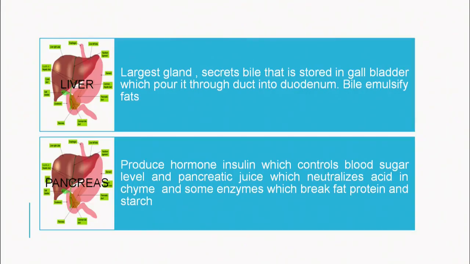Then the pancreas. The pancreas is present near the stomach and it produces the hormone insulin, which controls the blood sugar level, and pancreatic juice is also secreted by the pancreas, which neutralizes acid in chyme. Chyme, you know, is the food that is there in the stomach.